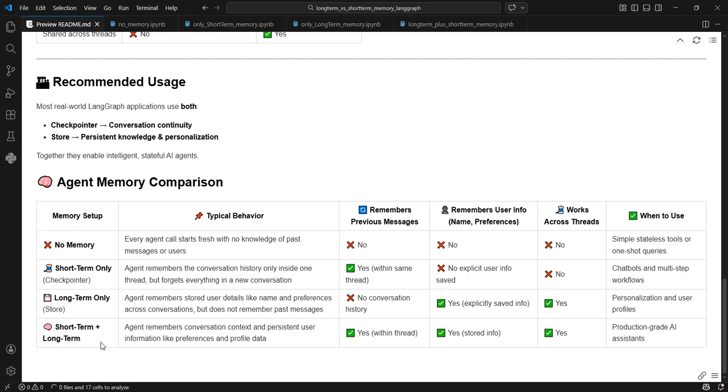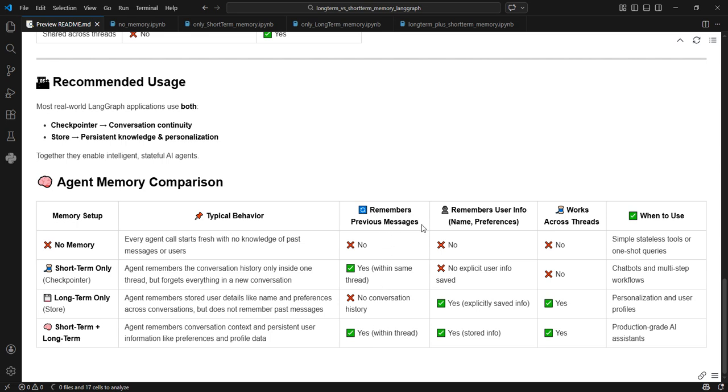Short-term memory and long-term memory are both used together in production grade AI assistants. Okay. So what happens here is that the agent remembers conversation context and persistent user information like preferences and profile data. So it remembers the conversation history also, and it remembers the user information also. Whatever the user's likes and dislikes are, all of that it will remember.